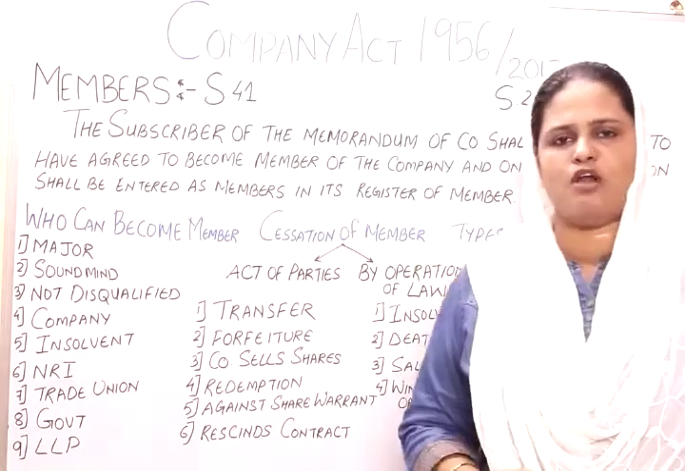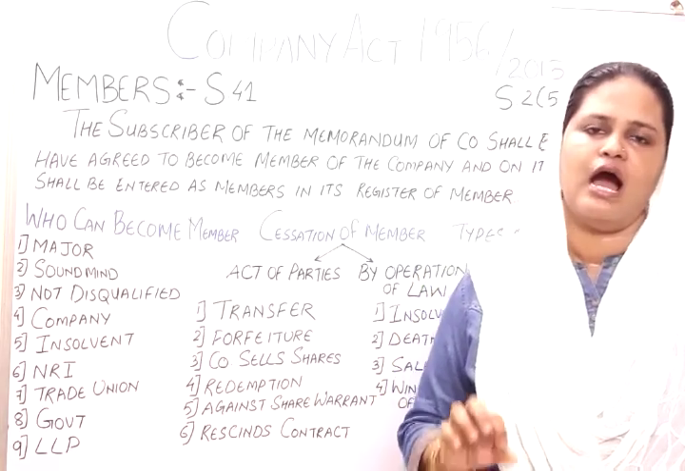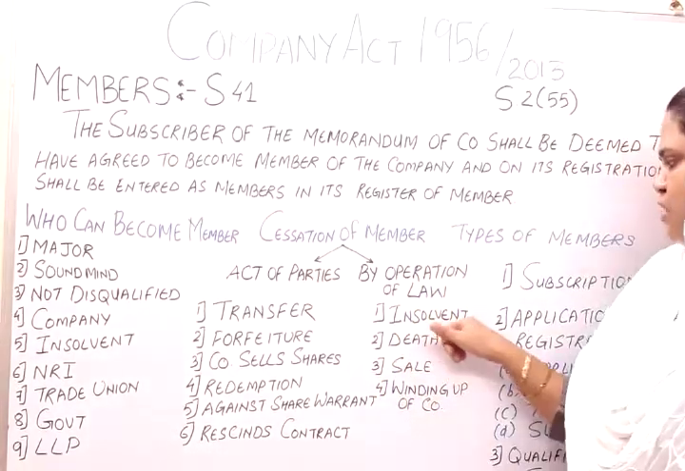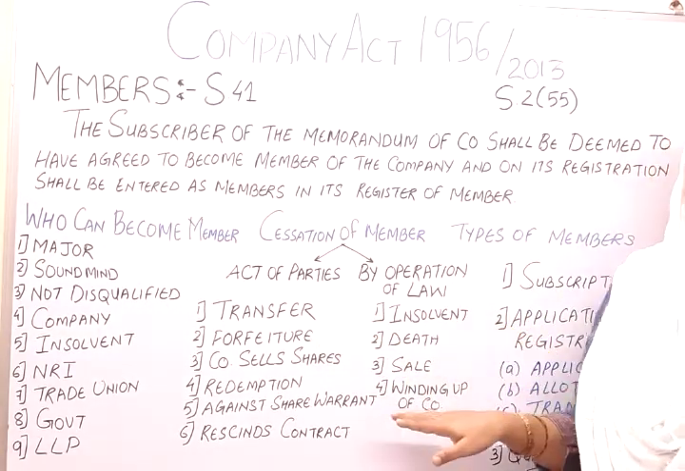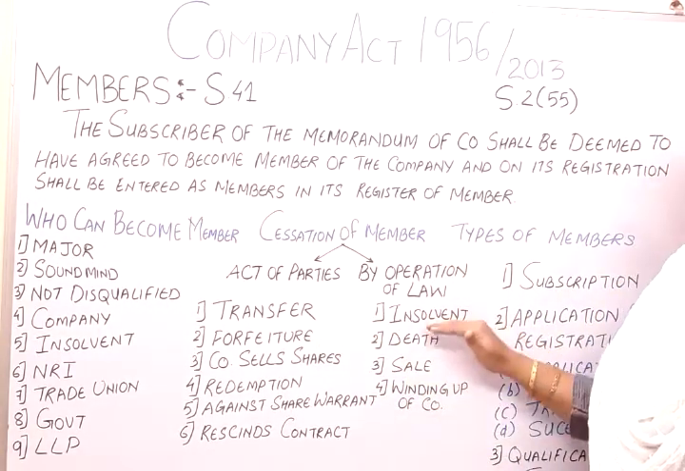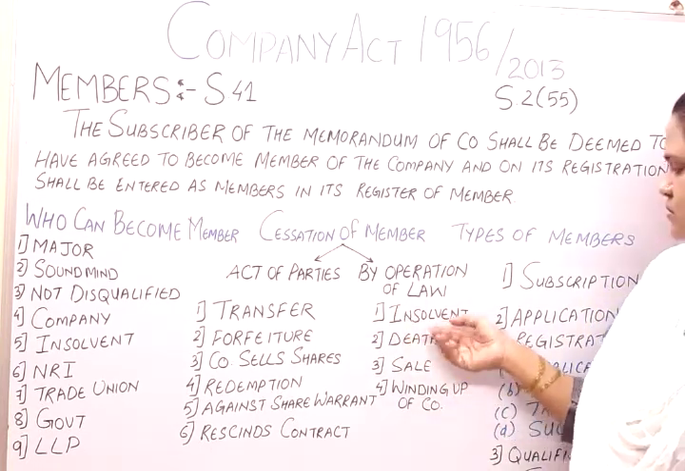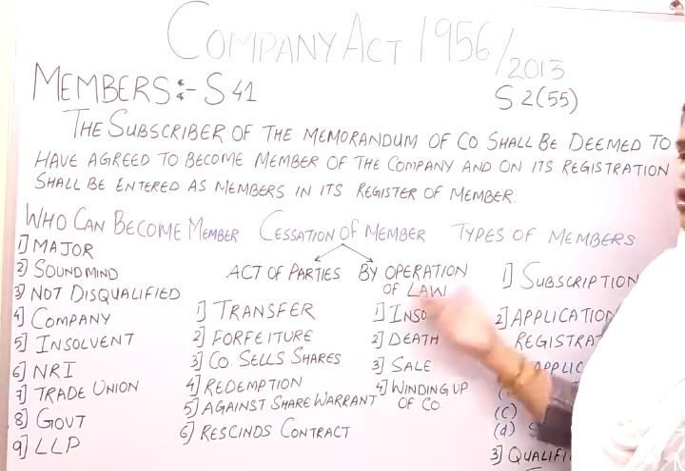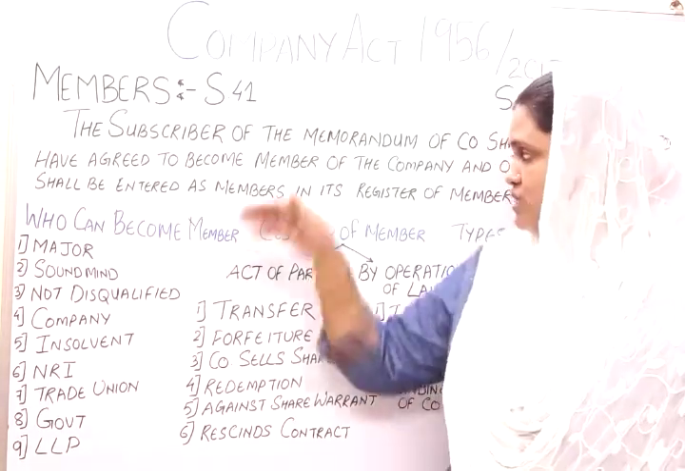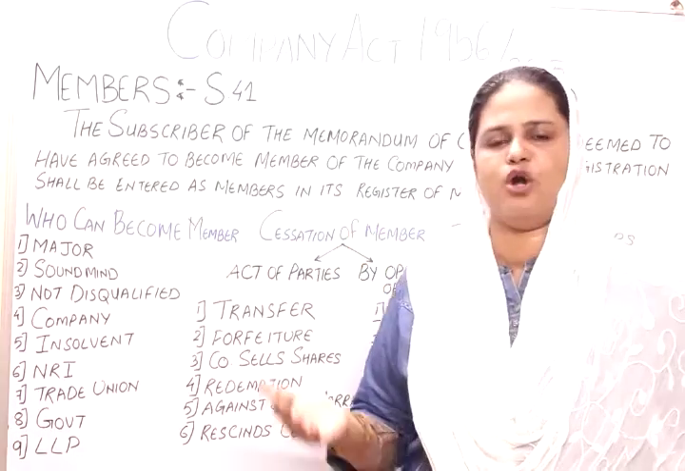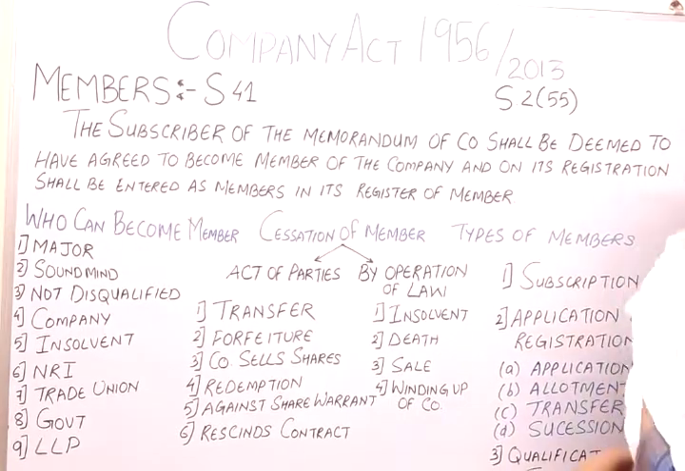First thing is insolvency. A person's name can appear in the record of membership until the law of insolvency permits, until the account of that insolvent person has been settled. So when the act of insolvency has been put on, then the person who is insolvent and who is a member, his name automatically gets cancelled from the register of members. Next is death.